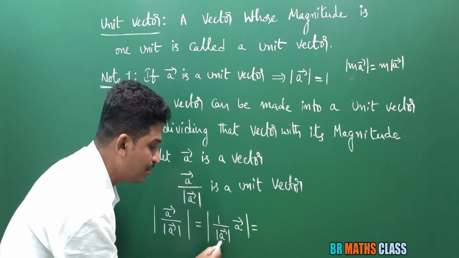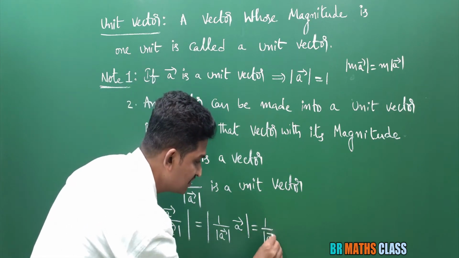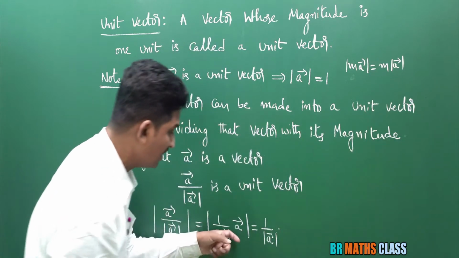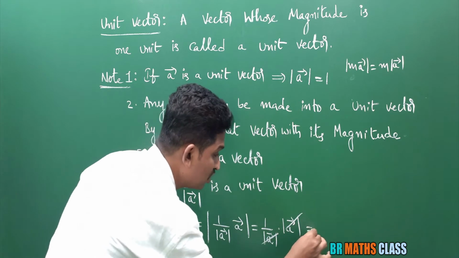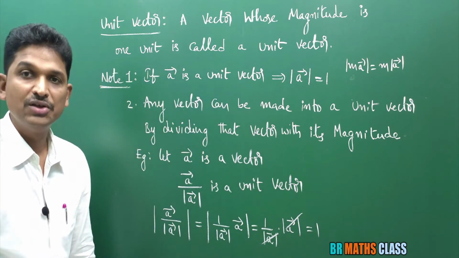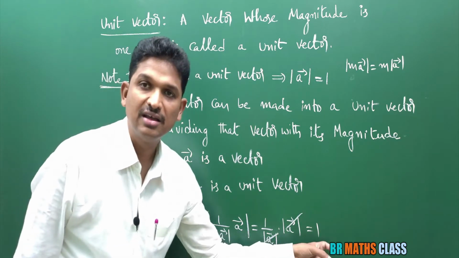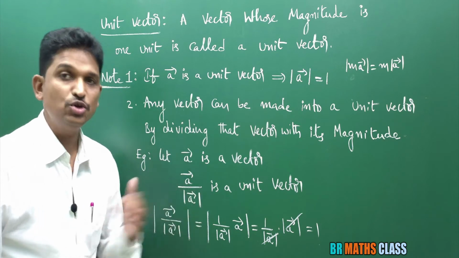So this can be written as 1 divided by modulus of a bar, into the modulus of a bar. The modulus of a bar will get cancelled, and you will get 1. So it is very clear that the magnitude of this vector is 1. If the magnitude of this vector is 1, then we can say that this is a unit vector.